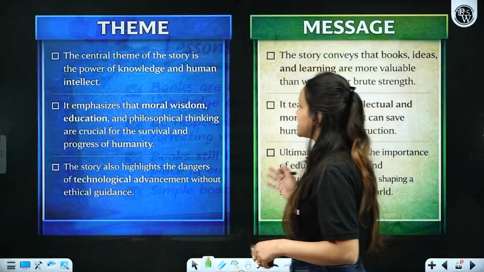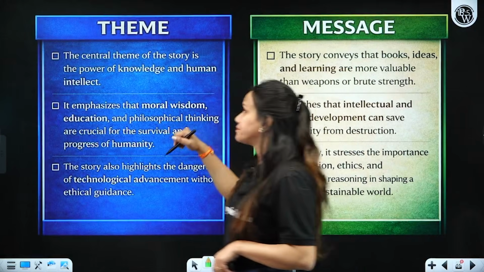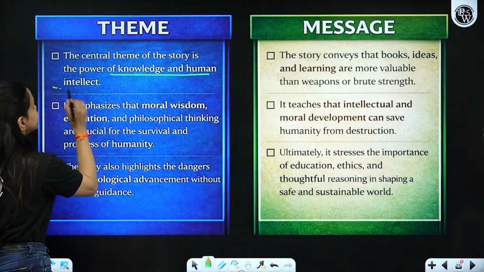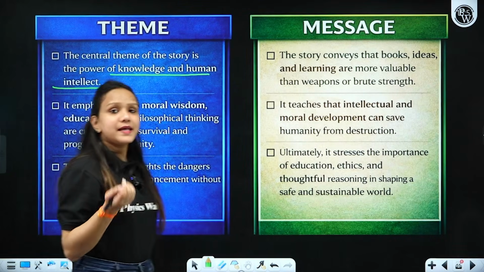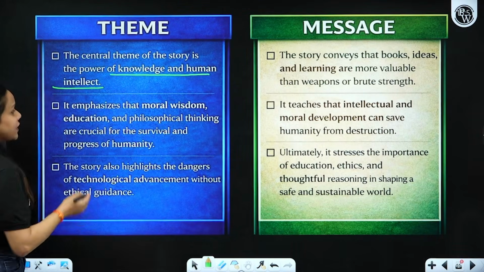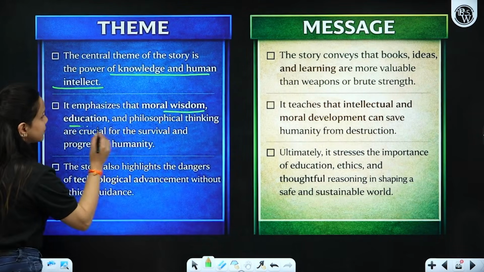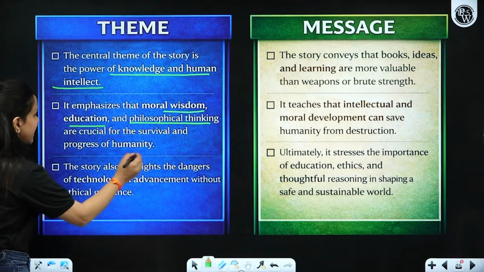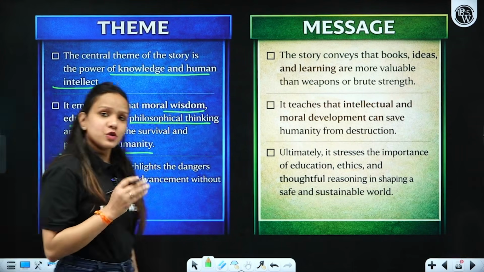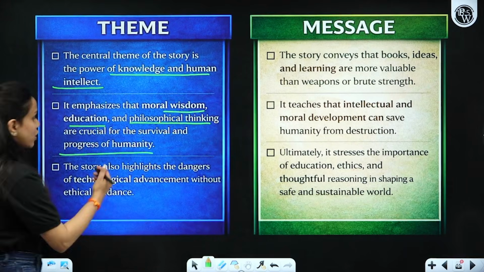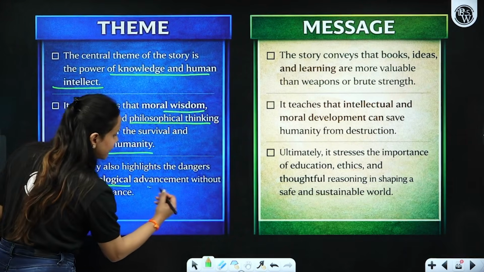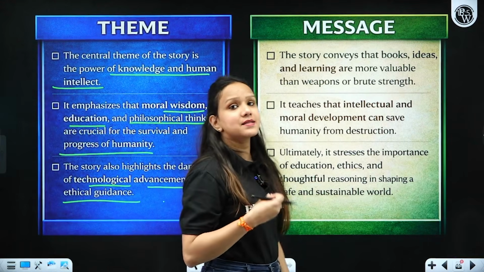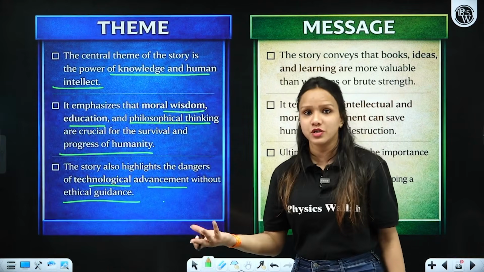All right, dear students, now let's have the theme on screen. The central theme of the story is the power of knowledge and human intellect, the combination of intellect and knowledge, right? It emphasizes moral wisdom, education, and philosophical thinking, which are crucial for survival on this planet and for the progress of humanity as well. Next, it also highlights the dangers of technological advancement without ethical guidance. Again, it highlights the idea of use and misuse of scientific technology, right?